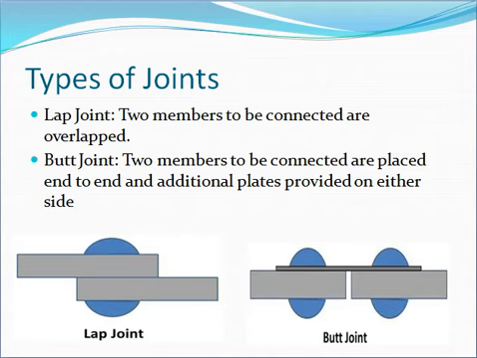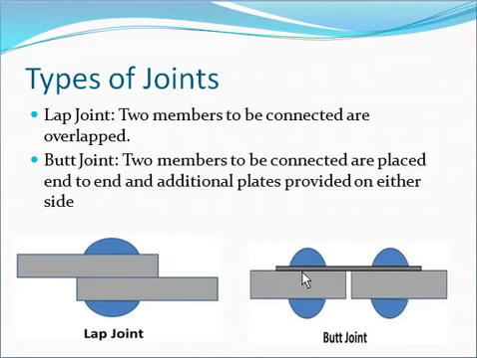Now the second joint is the butt joint. Two members to be connected are placed end to end, face to face, and additional plates are provided on either side. Here you can see that this is the plate provided to join these two plates.